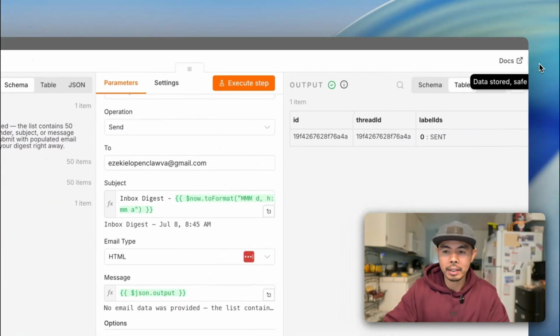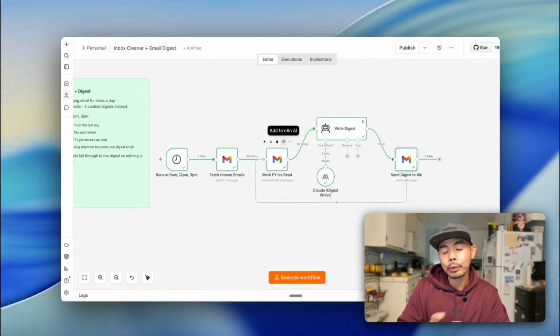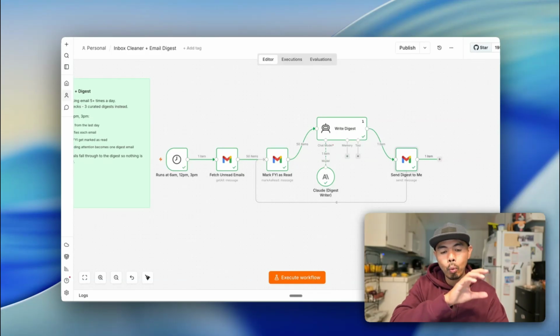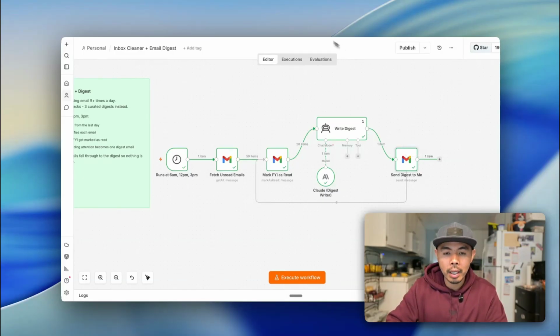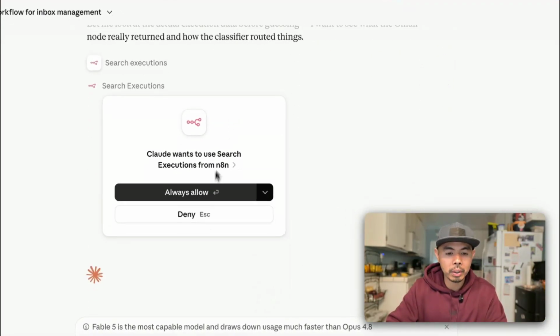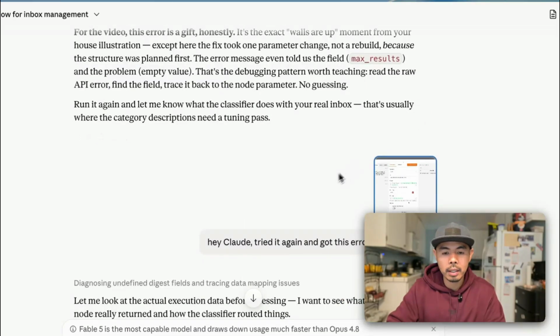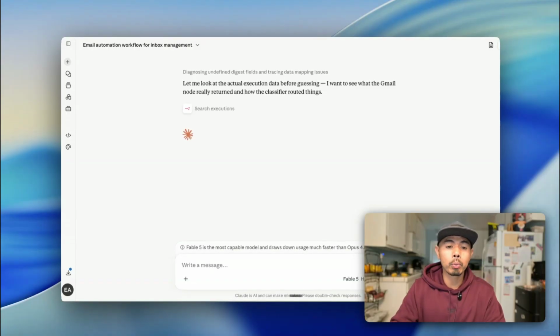And like I said, if you're starting out, I recommend using a no-code, low-code tool like n8n, just so you can see how it works. You can see how the data flows from one node to the next, and you can visualize it and see where the problems are. When you run into errors like this one, copy and paste it and send it to Claude and have Claude troubleshoot it for you.